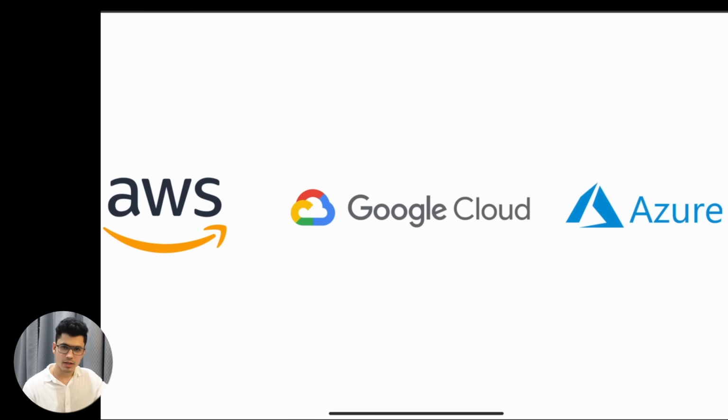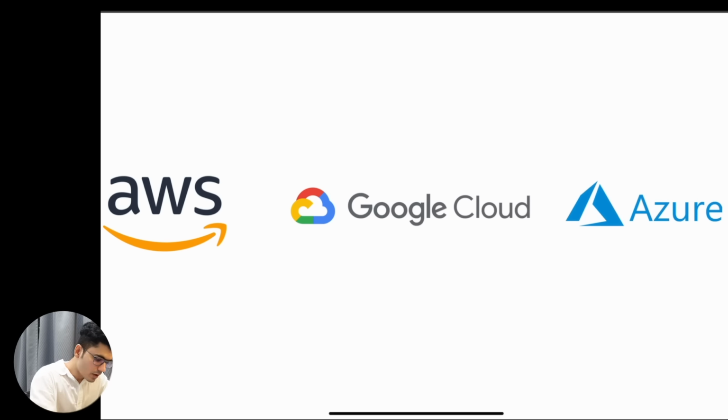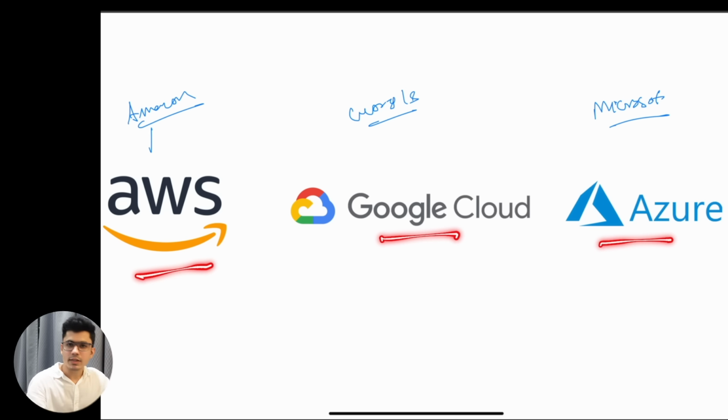Now let's talk about the cloud platforms, right? We understood about the cloud platform. Cloud platforms are basically giant computers built in the basement of a company. It can be Amazon. Okay, this is Amazon. This is Google. Okay, and this is Microsoft. Now again, these are the three top cloud providers available in the market.